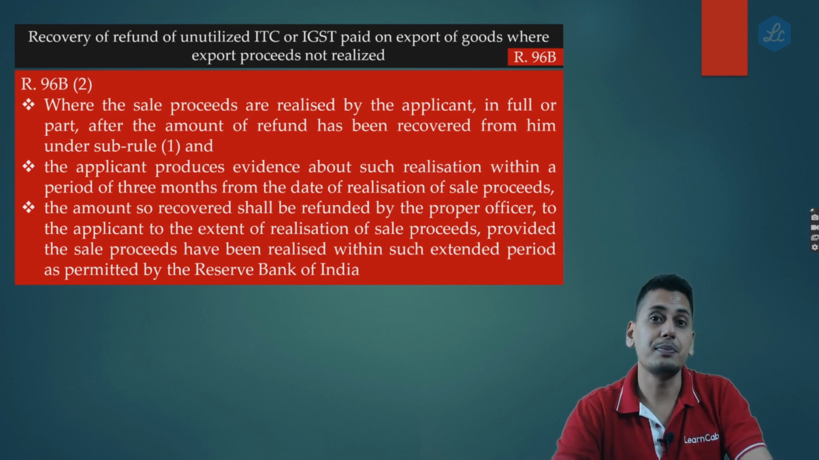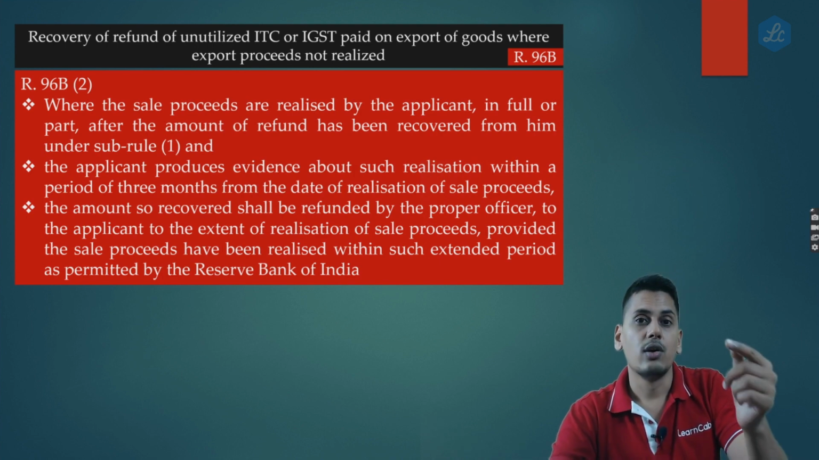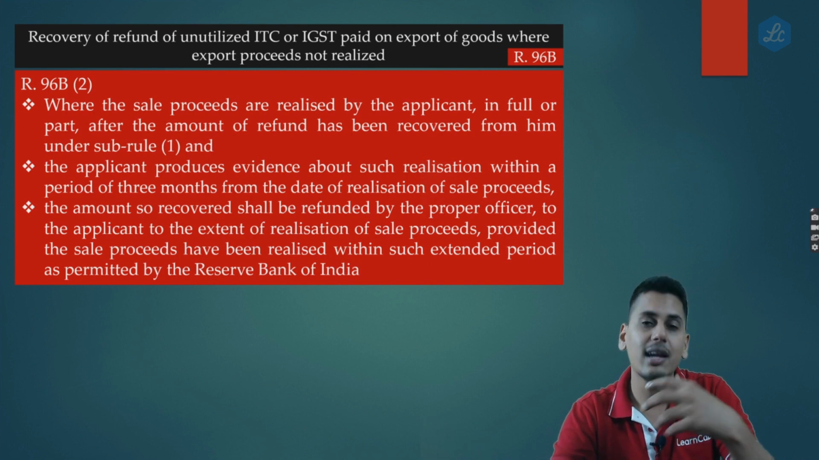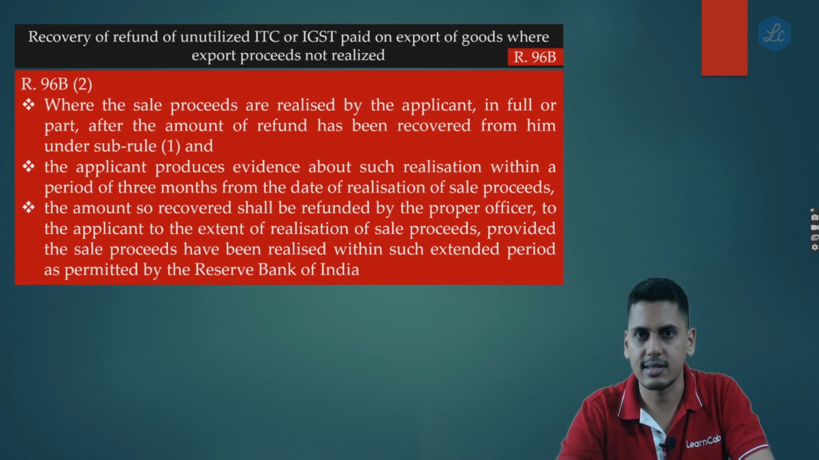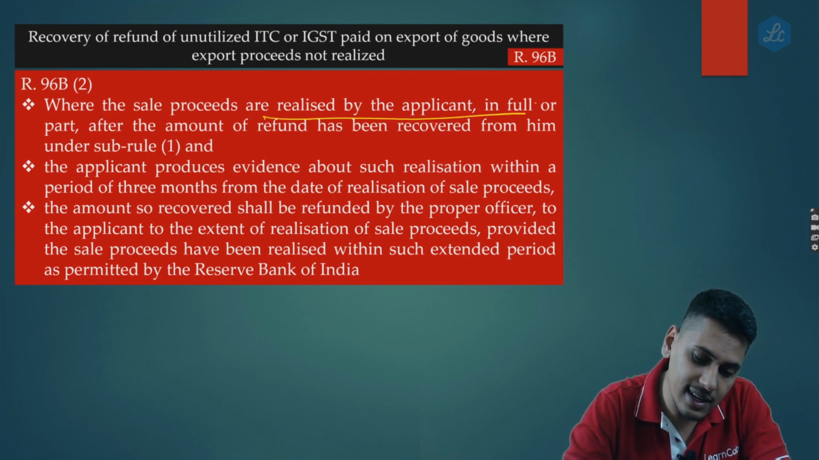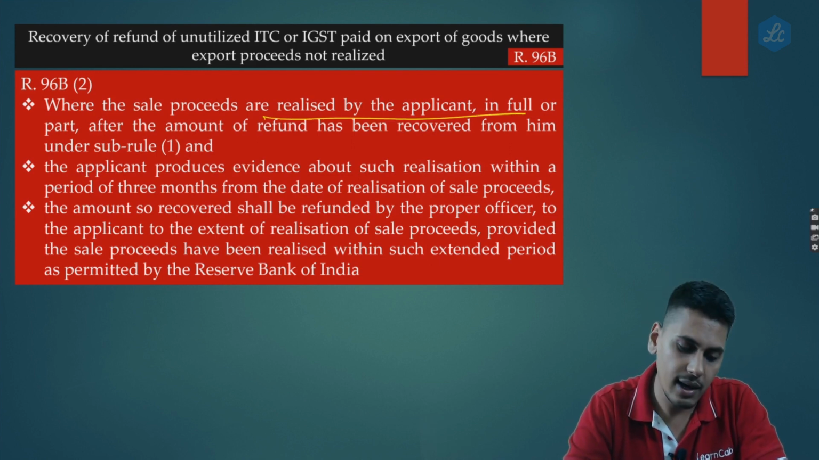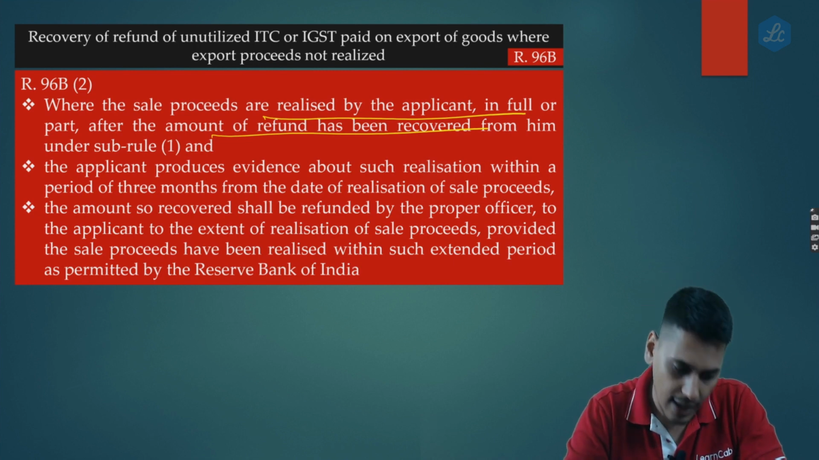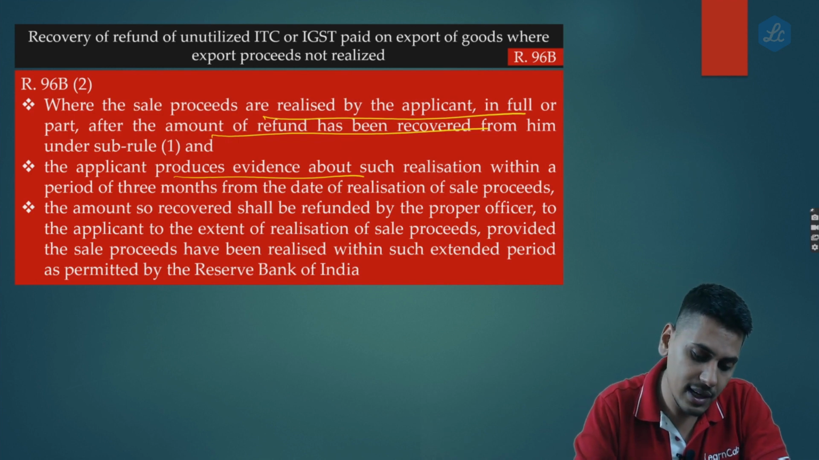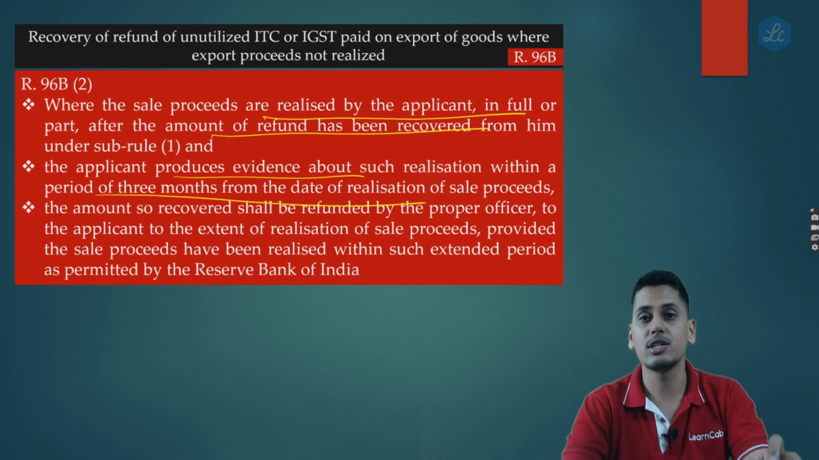Now friends, when subsequently I am realizing the sale proceeds, whatever refund I have given back to the government along with interest, should I get that amount back again? The answer is yes. Please read Rule 96B sub-rule 2. Where the sale proceeds are realized by the applicant in full or in part after the amount of refund has been recovered from him under sub-rule 1, and the applicant produces the evidence about such realization within a period of 3 months from the date of realization of sale proceeds.